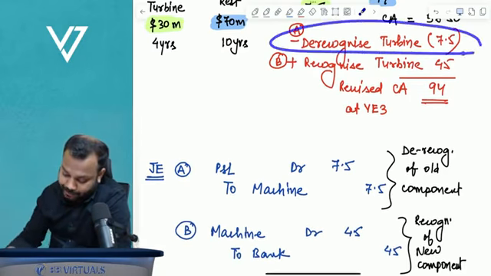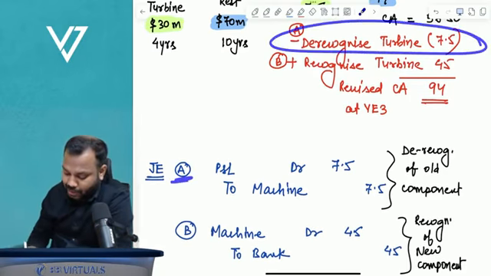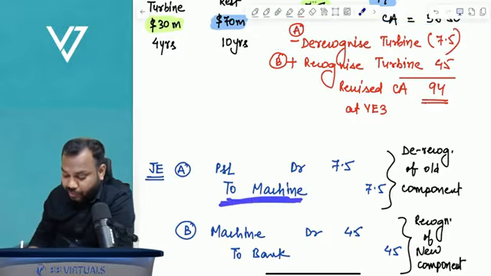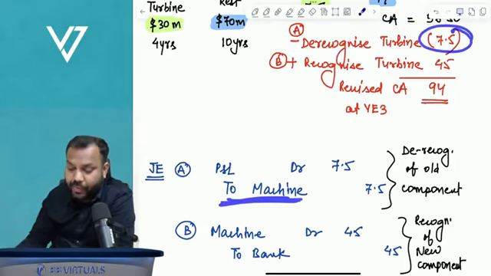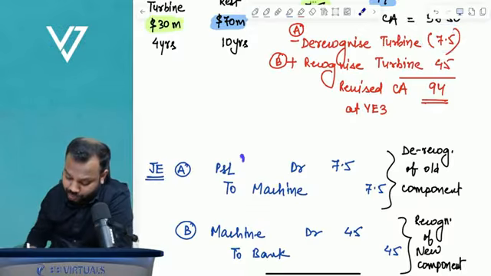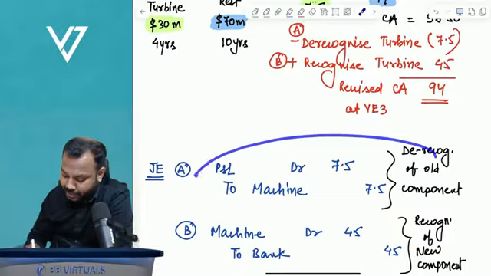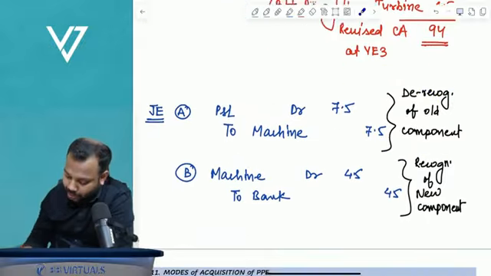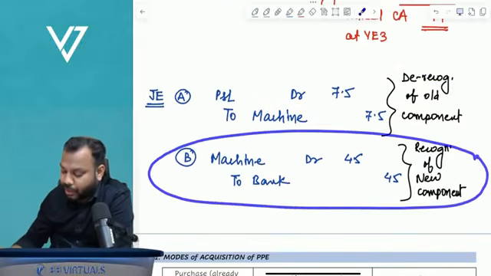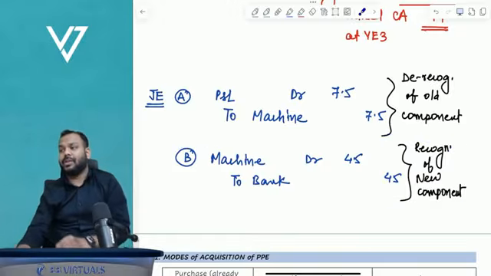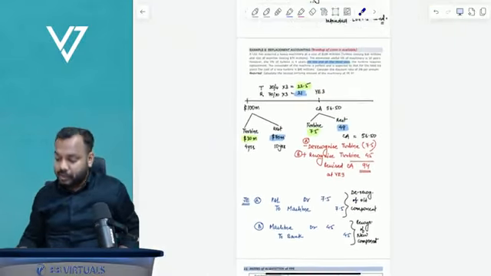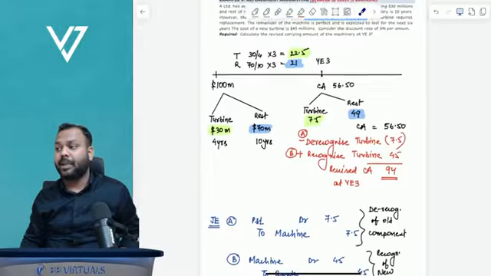To de-recognize the old turbine, reduce the value of machinery, and the 7.5 is a loss for us, so transfer it to P&L. That de-recognizes the old component. Recognize the new component: machinery account debit, to bank 45. Is it clear? This is called component replacement accounting.